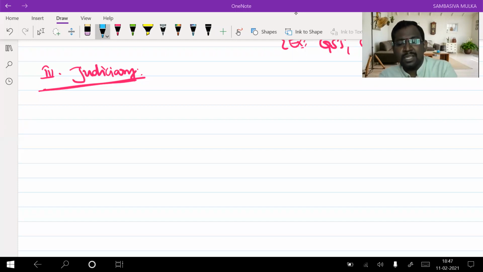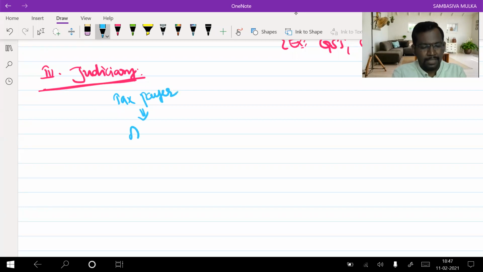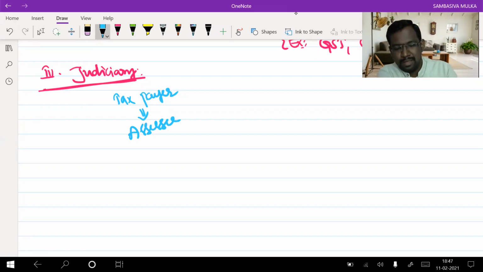And because of these misinterpretations, what happens is there is a difference of opinions between the taxpayer and the assessing officer. Taxpayer, technically we call him an assessee.